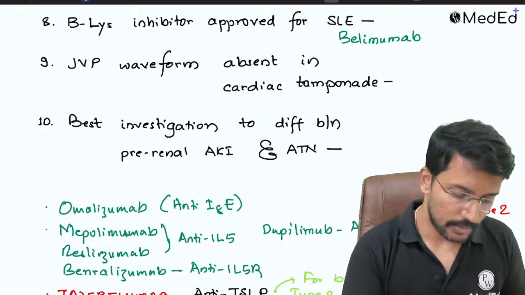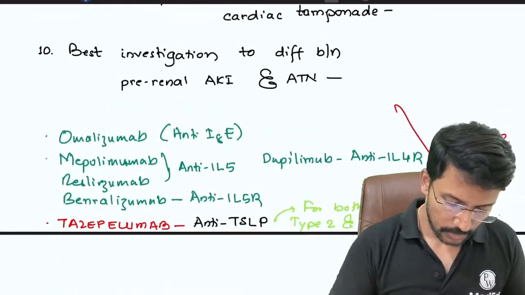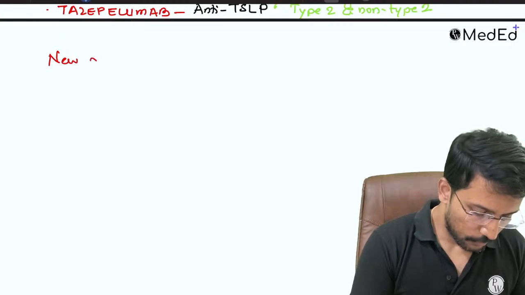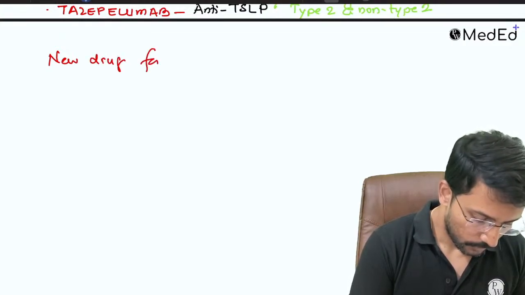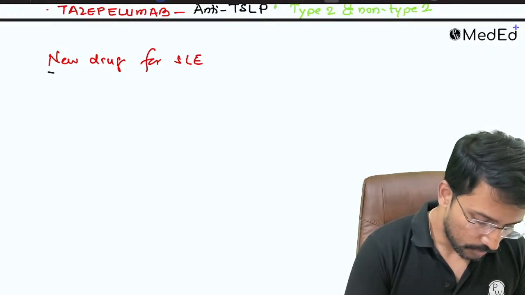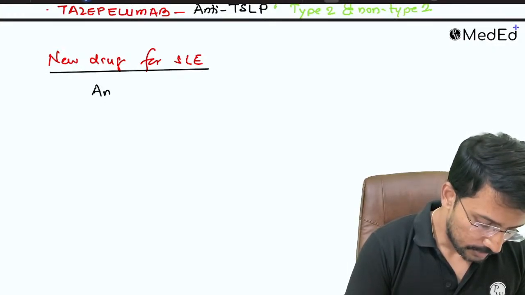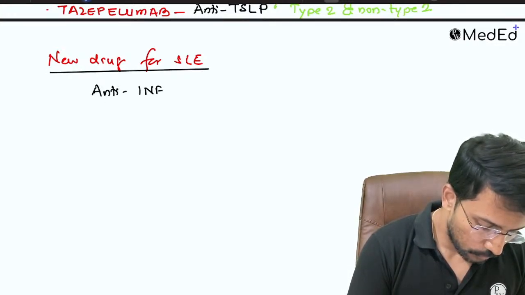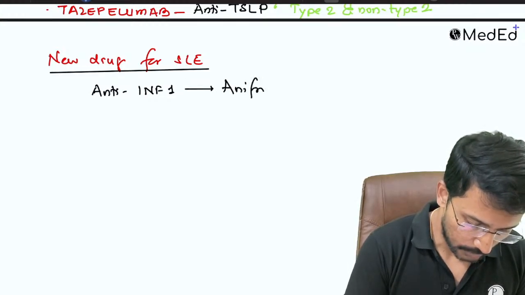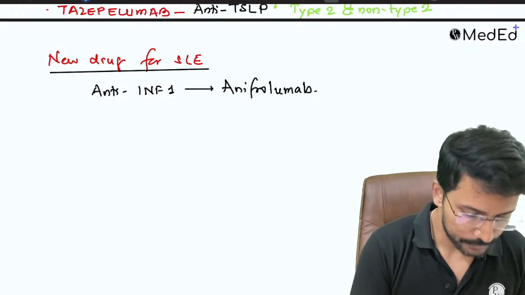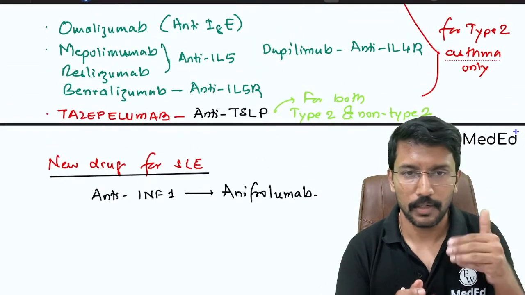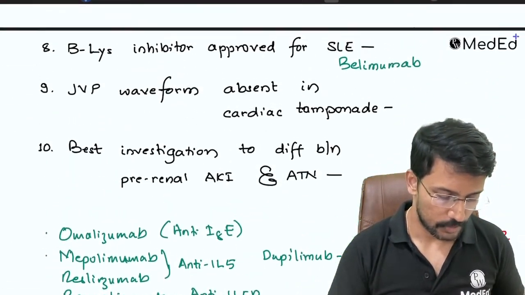Okay. Apart from that, there is also one more new drug for SLE. That is the interferon 1 blocker, an anti-interferon 1 monoclonal antibody. It is called anifrolumab. So this tezepelumab, anifrolumab and belimumab, I want you to remember. One of them might come out as an MCQ.